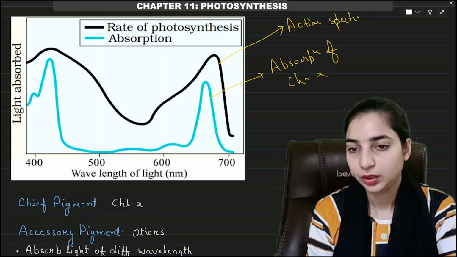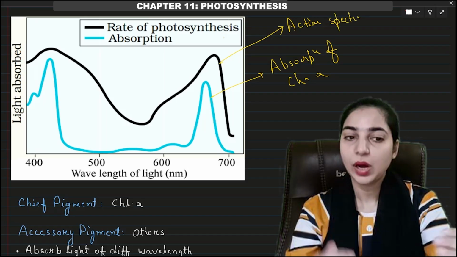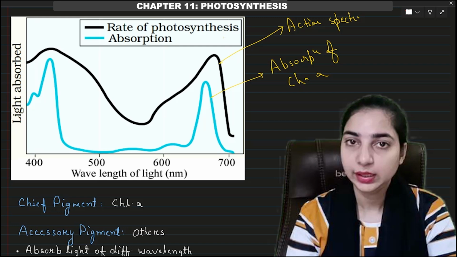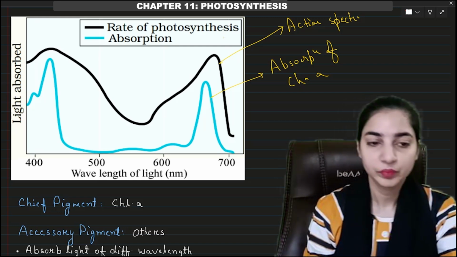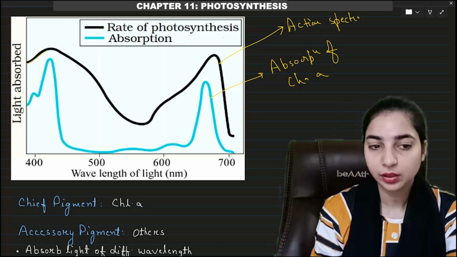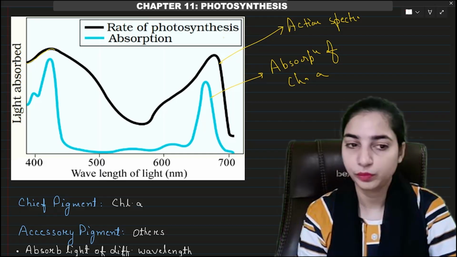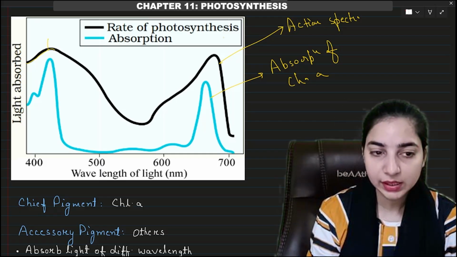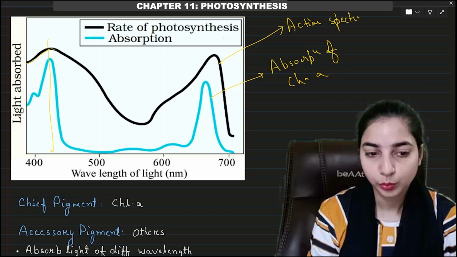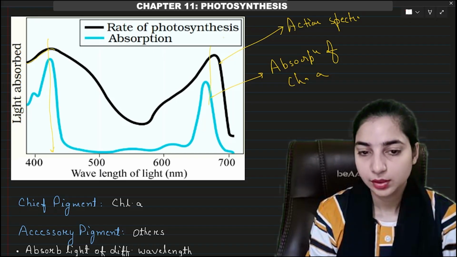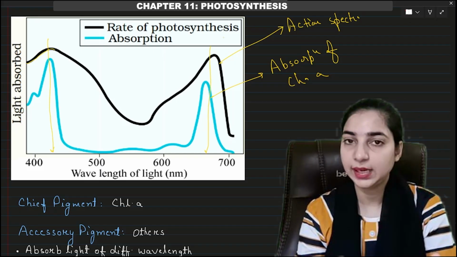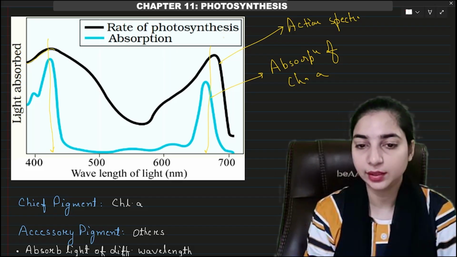You can see these two are resembling, these two are coinciding. The action spectrum of photosynthesis is resembling the absorption spectrum of chlorophyll A. So the peaks of both these graphs are similar, around the same region, that is the blue region and the red region.